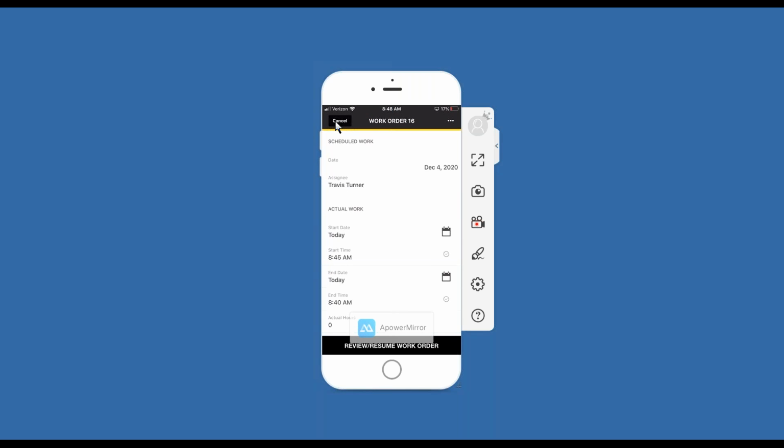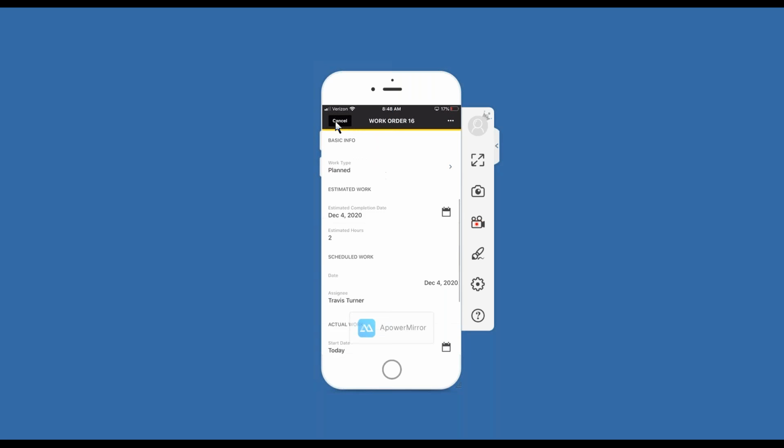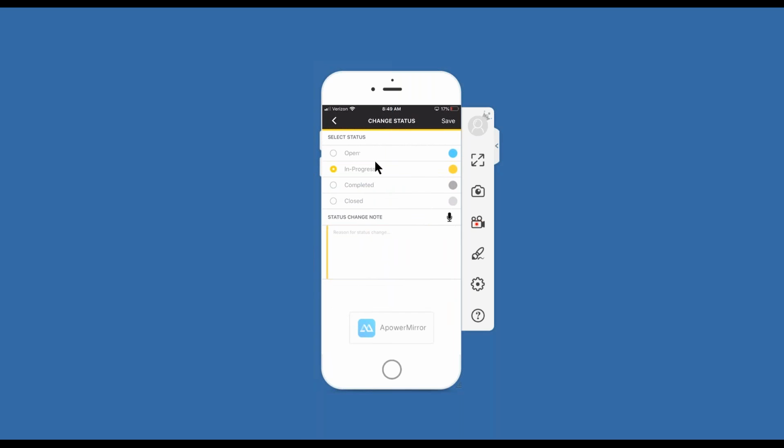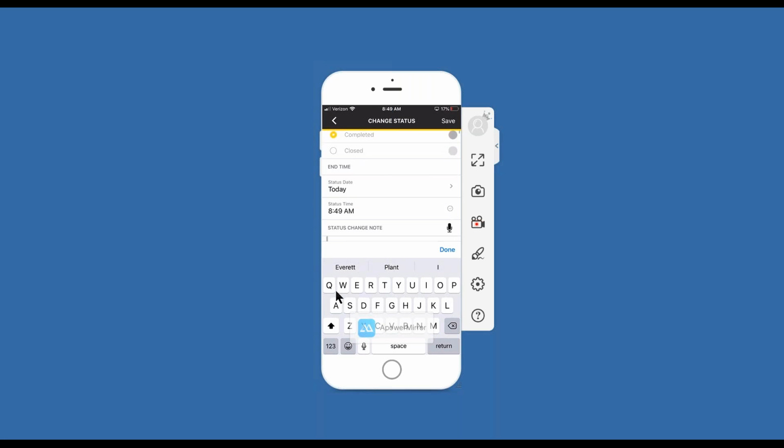And at this point, I can review and resume work on my work order, or if I'm done, maybe I've taken the readings that I need to take, so I want to change the in progress to closed because I'm done with my work. So I just click here. I can select a new status. I can select completed. You'll notice that today's date and time is automatically noted when I click the completed option, so I don't have to enter that. I can click on status change note and just say something like, work completed.